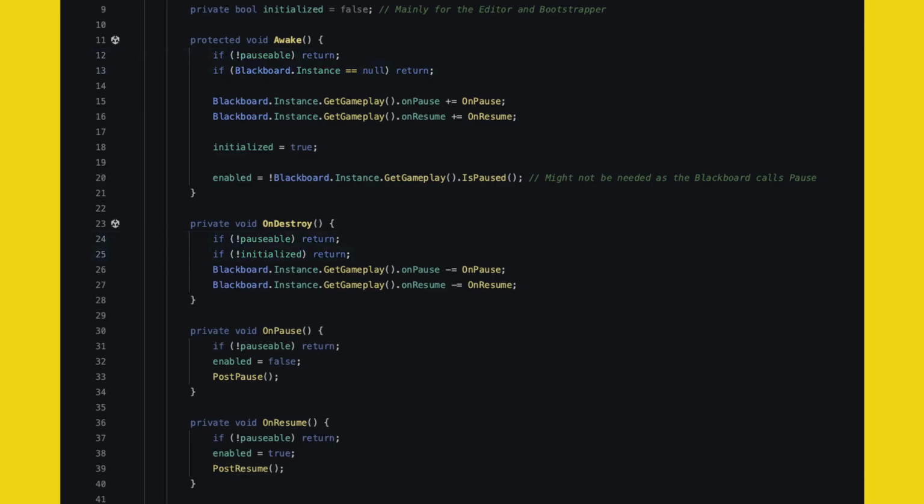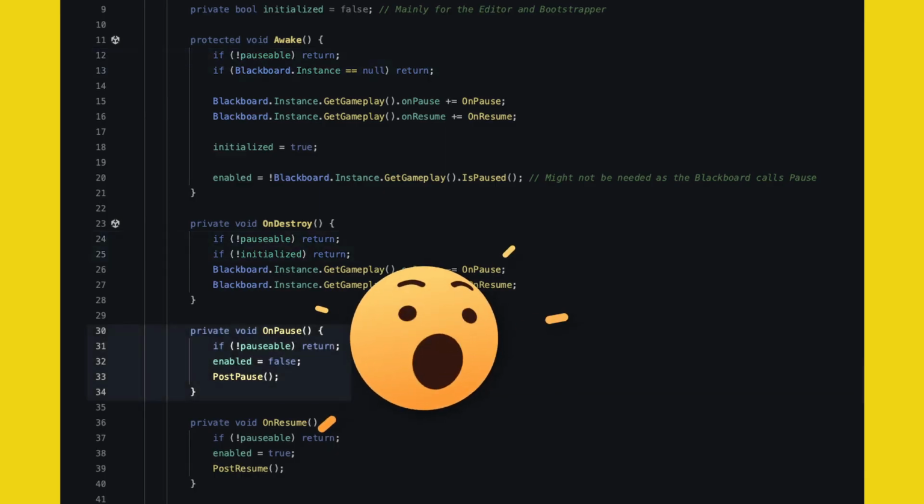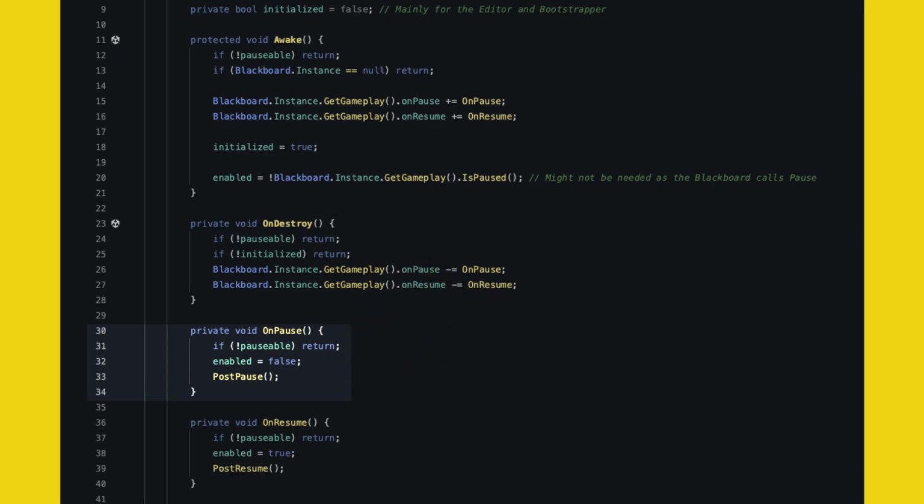On pause, we, wait for it, disable this MonoBehaviour. Not this game object, but this MonoBehaviour only. Whoever implements this class gets disabled. On resume, we do the opposite. What enable does is it stops this MonoBehaviour from getting updates.